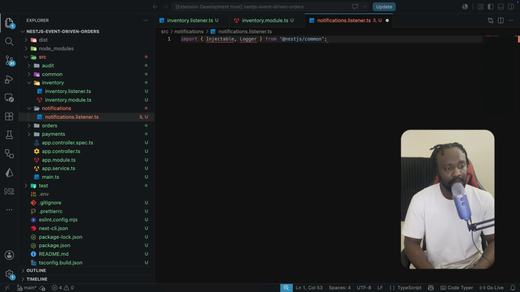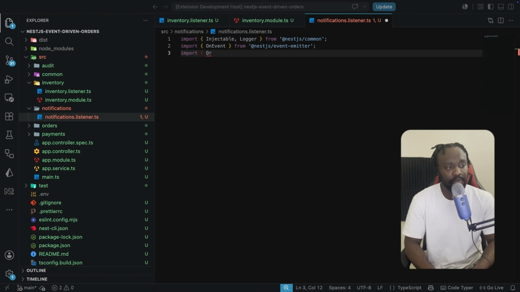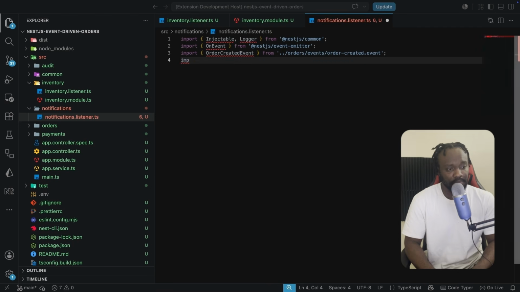And we are also going to bring in the OnEvent decorator, which takes in the event as we just saw, and this will come from @nestjs/event-emitter. We're also going to bring in the OrderCreatedEvent, which is going to come in from the orders events, and there we have the order-created.event.